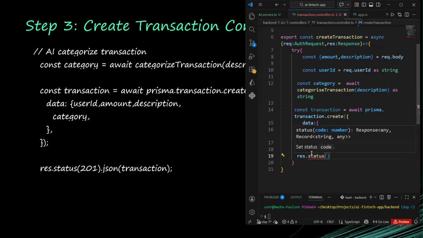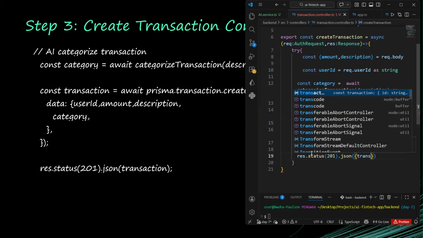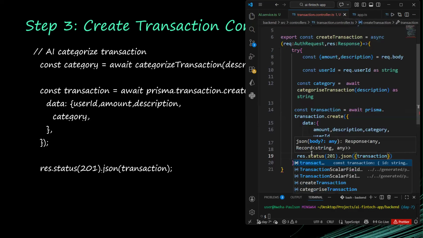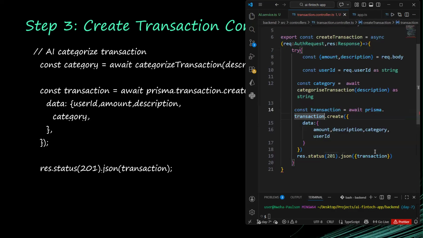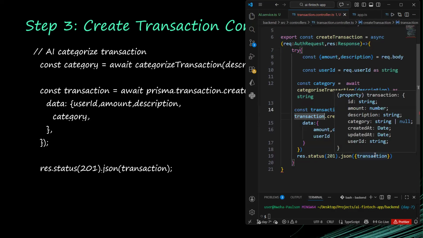Even if I leave it like that, the default is still 200. Status.json. So I want to pass in the transaction. I could pass in this transaction as an object. I think it should be better so that whoever is getting this will know that it's the transaction that we are working with. All right, I think it's actually better. I think it's cool like this.